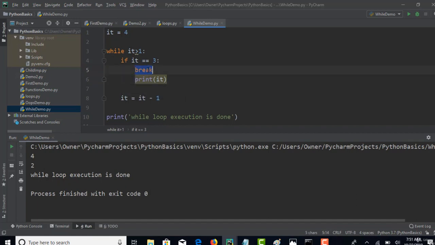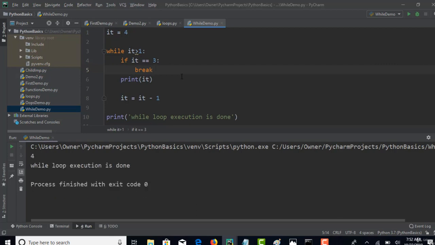So when you pass this, I think now this doesn't make sense. So let's keep it part of the while loop only. When I remove one backspace, now it's part of the while loop but not the if condition. So here the if condition is only to check if the value matches with 3, then just break the loop. So now let's run this and see what happens. You see that only 4 is printed in the output.